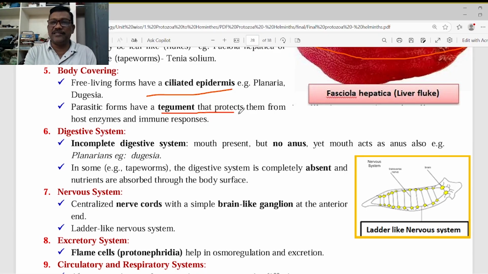For example, if these trematodes and cestodes live in our small intestine, the protease enzymes may digest and kill them. If they die, there is no population of parasites. That's why, to protect themselves from the enzymatic reactions of the host, they have developed a cuticle layer made up of fats, called the tegument.